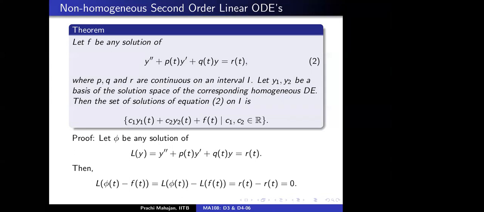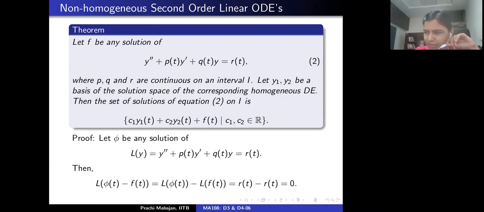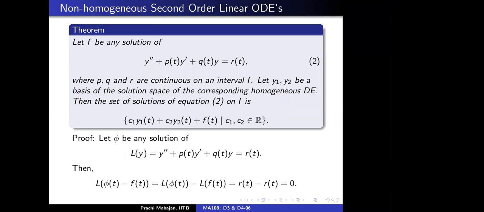Ma'am, the dimension of the solution space of the homogeneous differential equation is 2. The dimension of this original equation, is it also 2, or is it 3 now? No, it's 2, only 2 constants, right? f(t) does not have a constant around it.